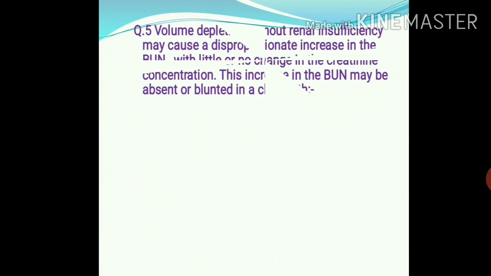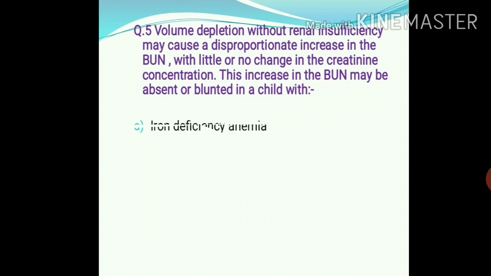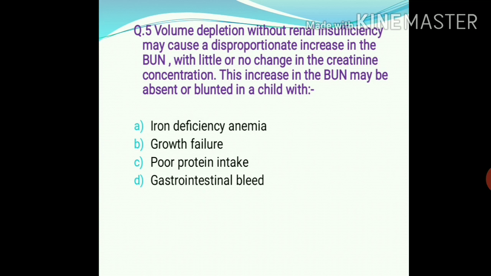Next, question number 5. Volume depletion without renal insufficiency may cause a disproportionate increase in the BUN with little or no change in the creatinine concentration. This increase in the BUN may be absent or blunted in a child with iron deficiency anemia, growth failure, poor protein intake, gastrointestinal bleed. So the right answer is option C, that is poor protein intake.